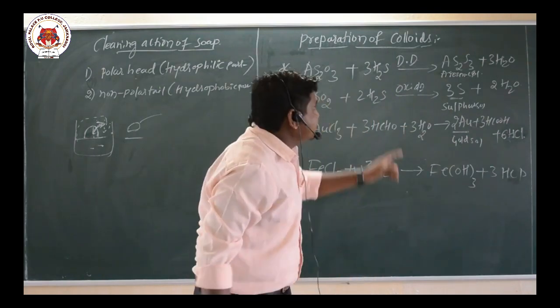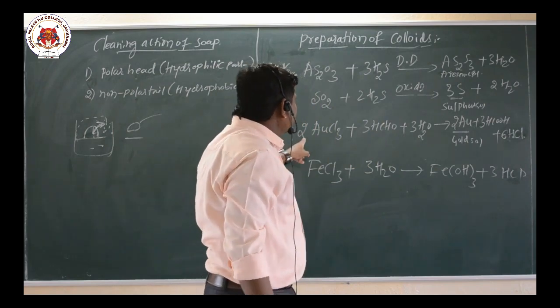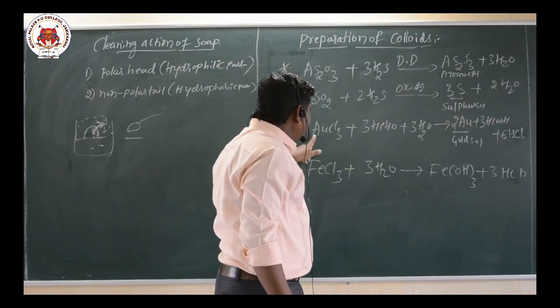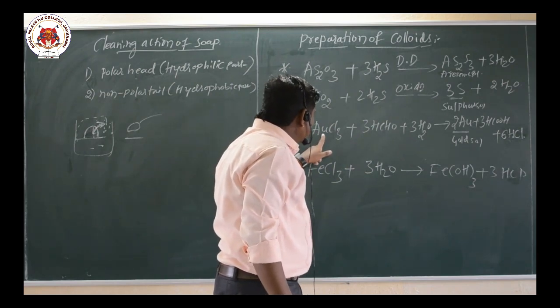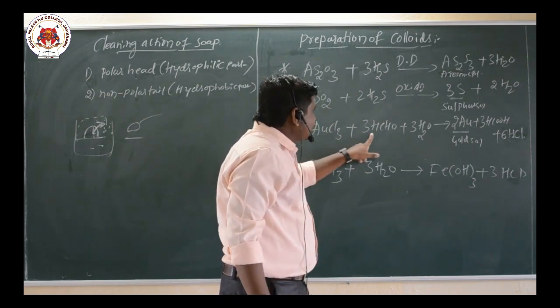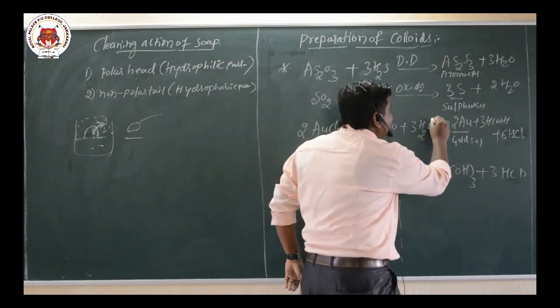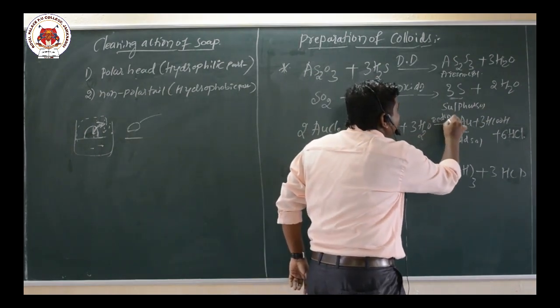Now the formation of gold sol can be done by the treatment of what here? AuCl3 reacts with formaldehyde and water, so that undergoes reduction, forming gold sol.